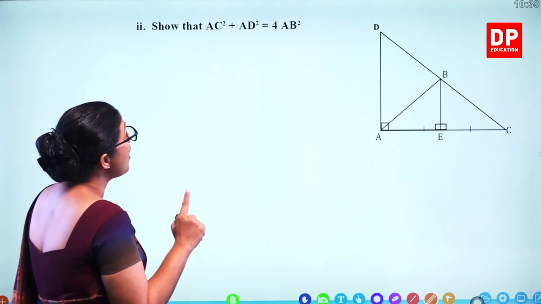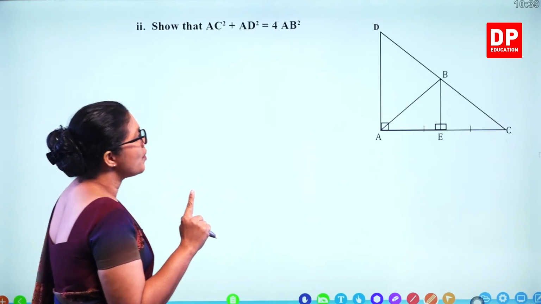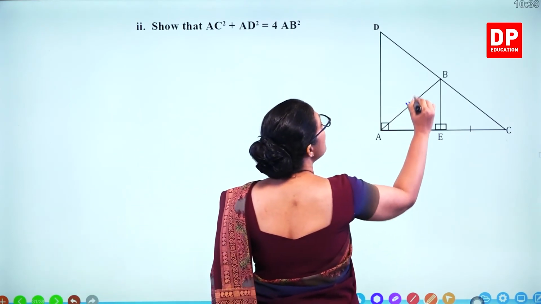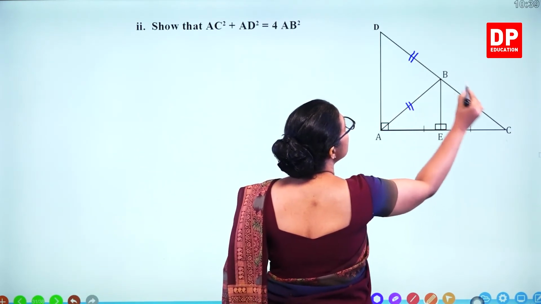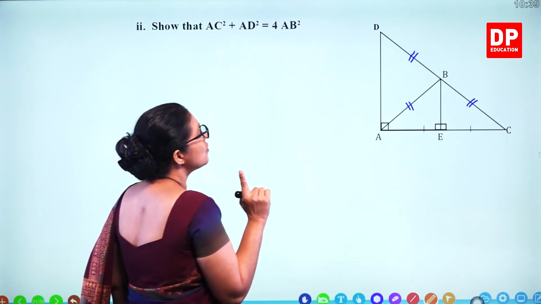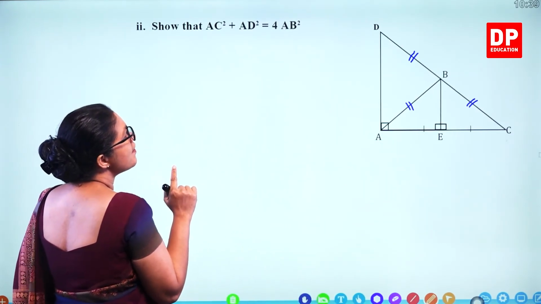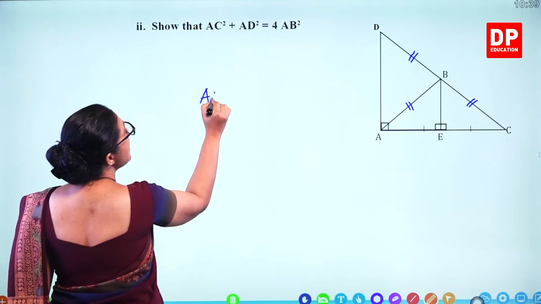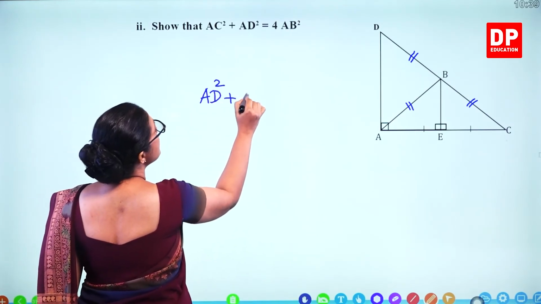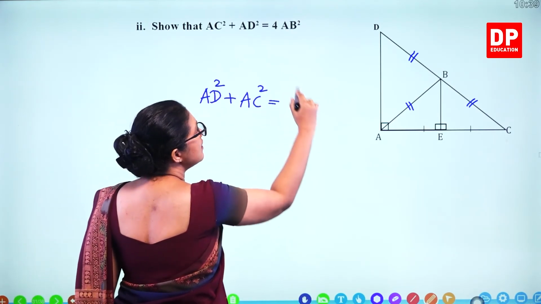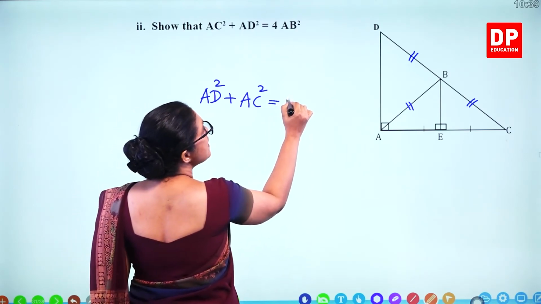Show that AC squared plus AD squared is 4AB squared. Now we found these two lengths are equal and this is also equal. So now we'll apply Pythagoras theorem. What is AD squared plus AC squared according to the triangle? That's CD squared.